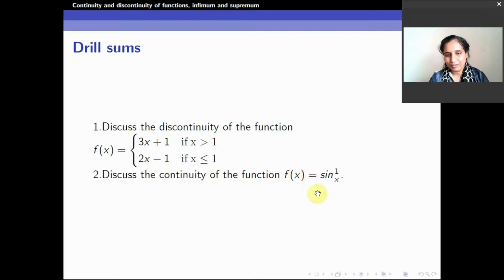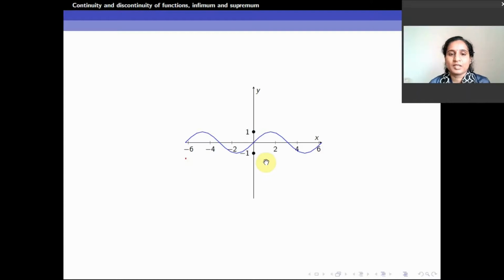Similarly for this particular function. Please do try these problems. Now we will move on to the second part, that is boundedness.